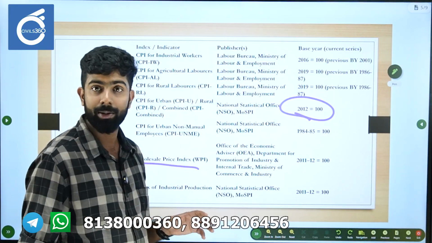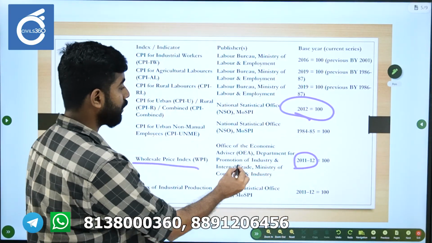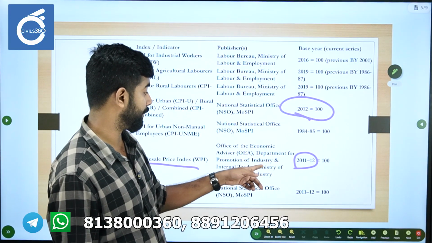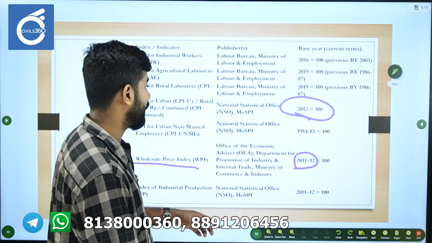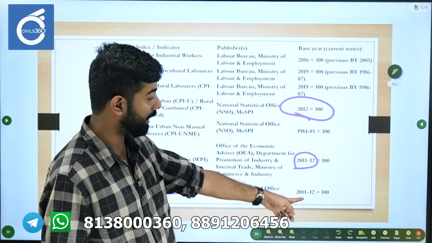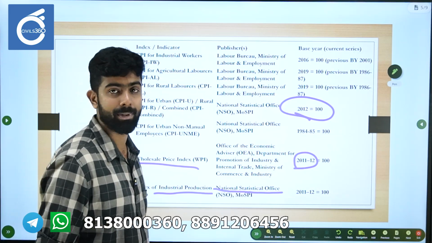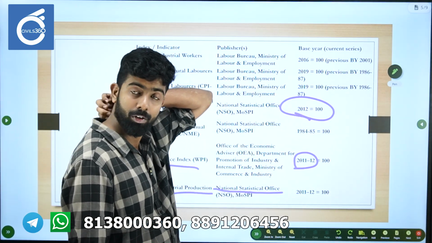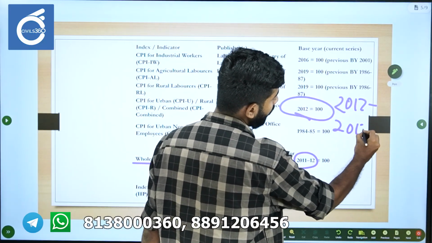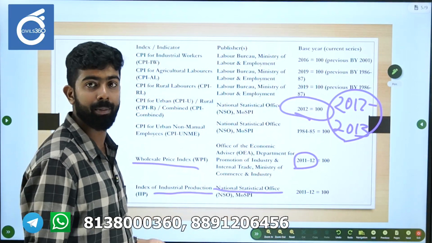Wholesale price index is quite important. Remember, the base year is 2011-2012. It is published by the Office of the Economic Adviser of the Department for Promotion of Industry and Internal Trade. Please keep that fact in mind. Then the Index of Industrial Production, again 2011-2012, published by the NSO. Just for your information, this is actually 2012-2013. So remember this table, remember the base year, remember who is publishing.